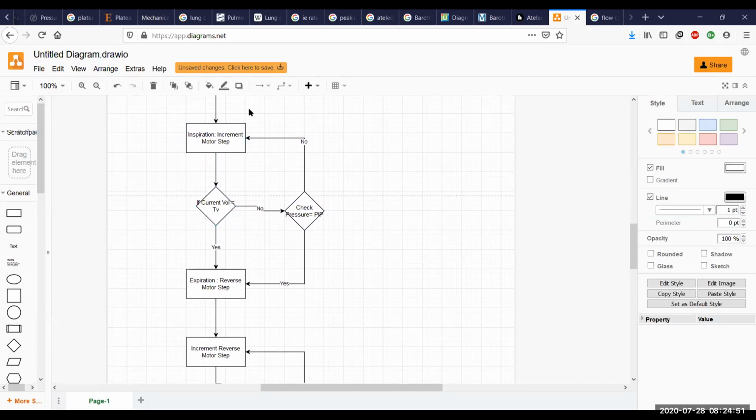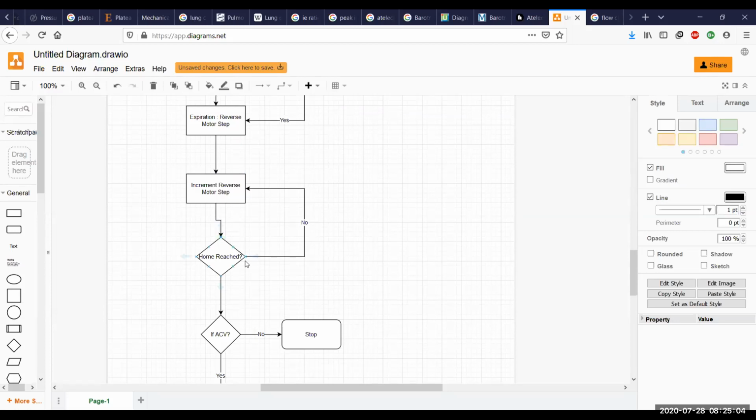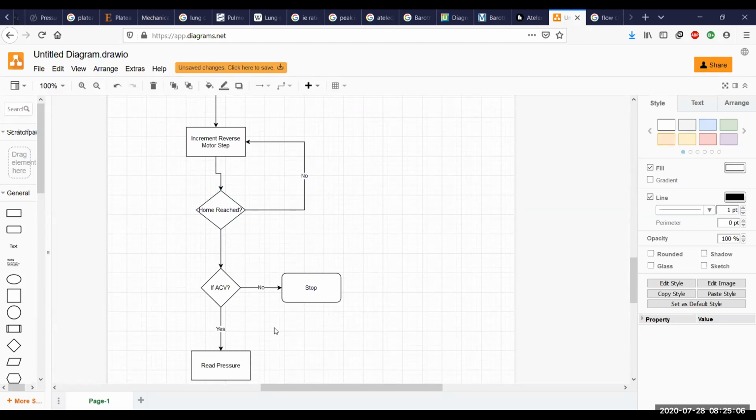If not, it keeps doing this in a cyclical manner till it reaches the tidal volume, where it reverses direction. Once it reverses direction, the same things happen until it reaches home again. And if it's ACV, then it checks the pressure again for a trigger. So let's get back to how all of this is done in terms of the calculations.